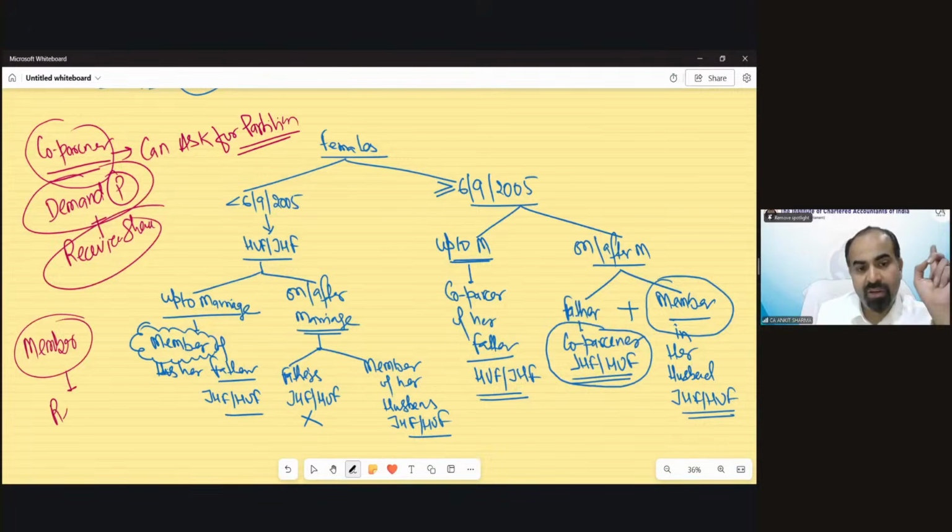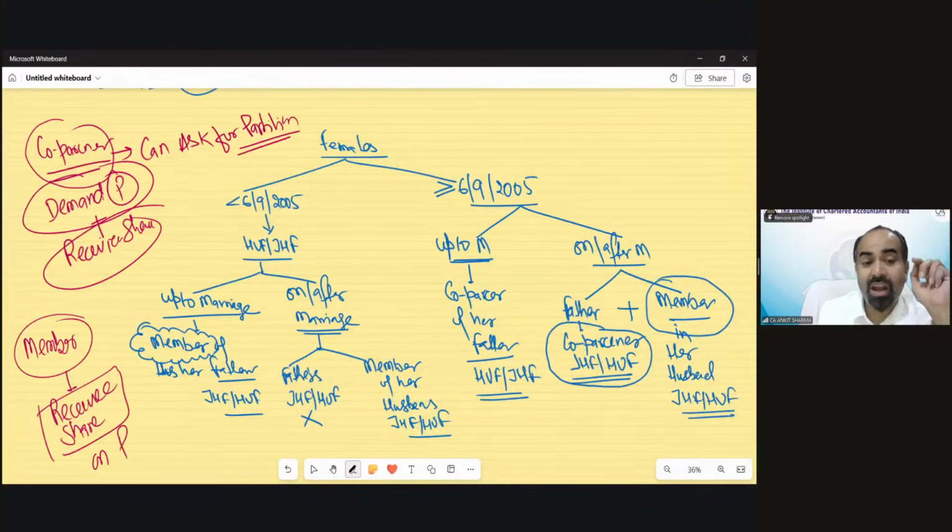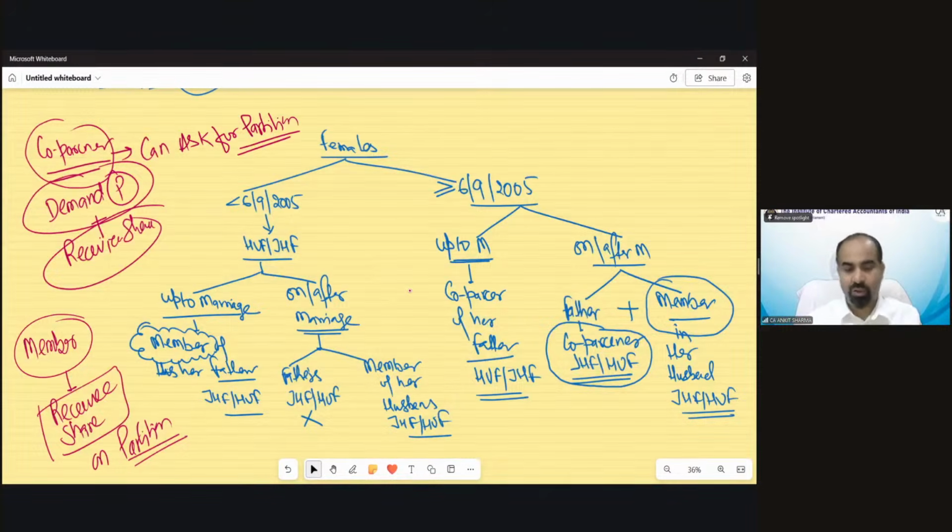You have only one power, that is to receive your share on partition. But you cannot initiate that partition. You have to wait for any co-partner of that family to start the partition. And if the partition starts, you will get your share.